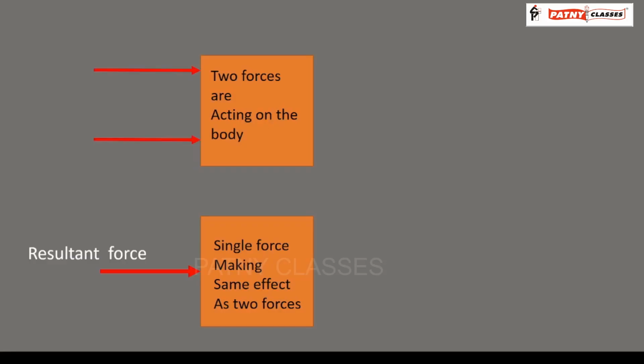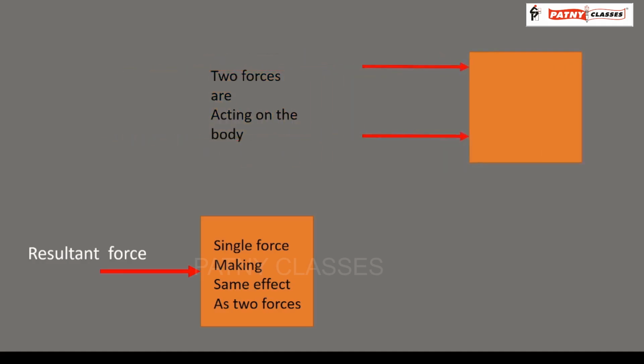Now, the same example can be given by using the following diagram. The two forces are acting on the body. In the second case, a single force is acting on the body. Now we don't want the two forces to be acting on the body.